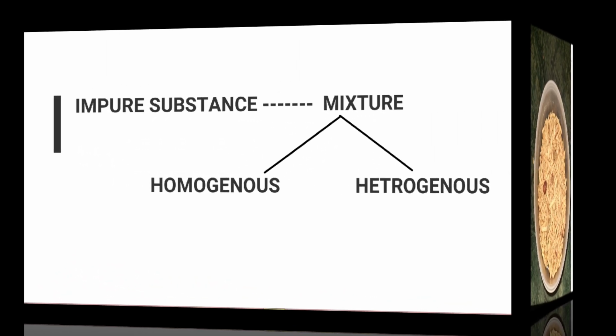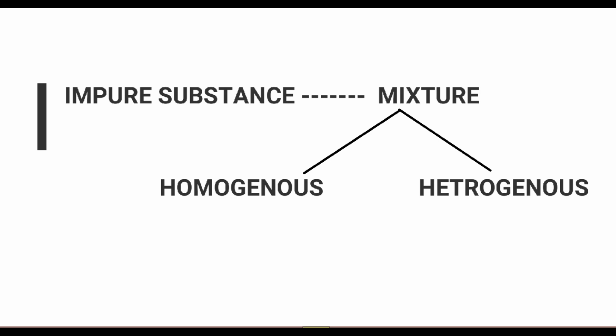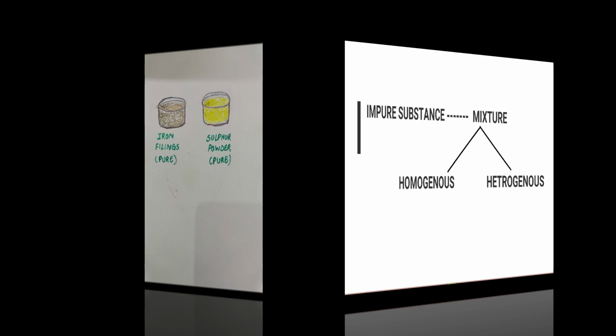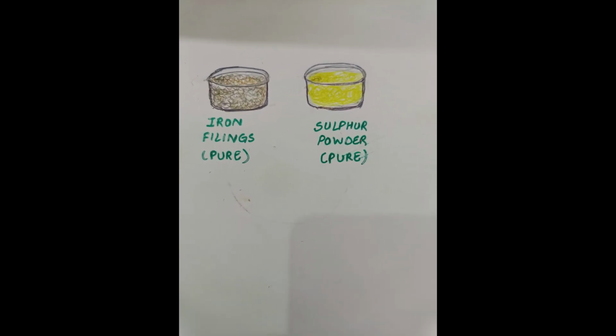Now pure and impure substances are clear to you. Pure substances means atoms, elements, compounds and molecules, whereas impure substances are mixtures, maybe homogeneous, maybe heterogeneous. Let us take one very common example. Take iron powder and sulfur powder.